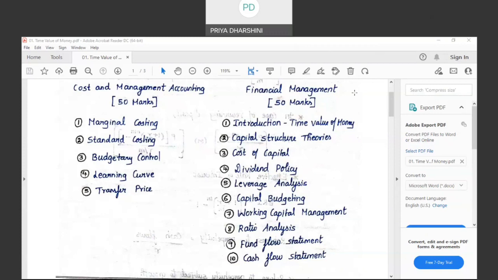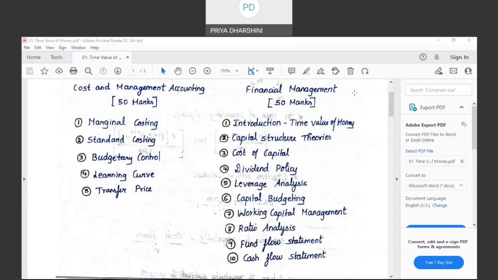So, ratio analysis, fund flow statement, and cash flow statement are the forms of presentation of financial statements at the end of the financial year for submitting a report to the investors in the company. The investors in the company need not only be shareholders. It can be the creditors, the lenders, the debenture holders, the interested parties in the company, the management, the prospective investors, and everybody. This is the subject of financial management.